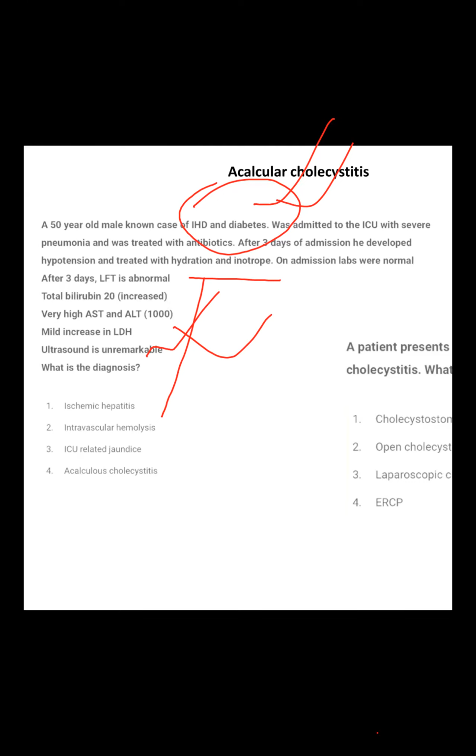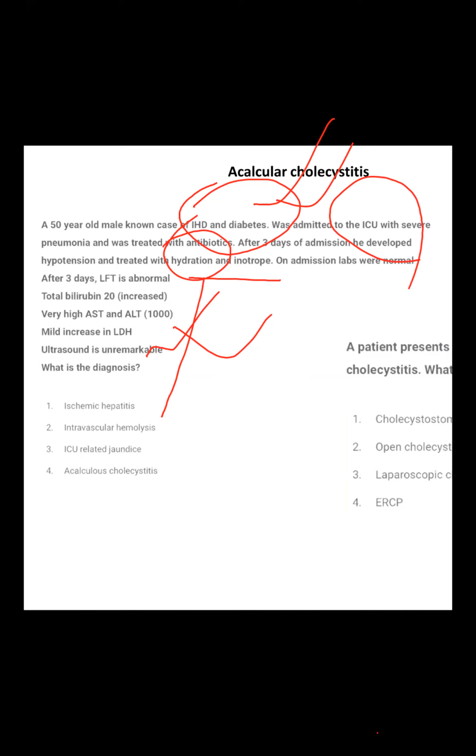Patient on antibiotics due to pneumonia, severe septicemia. Yes, ma'am, septicemia due to pneumonia. But the thing is that acalculous cholecystitis is a causative, but it is not the diagnosis. Diagnosis is what? For acalculous cholecystitis, there will be one clue. What is that? Alkaline phosphatase clue. But look, there is no alkaline phosphatase clue. There is only ALP.